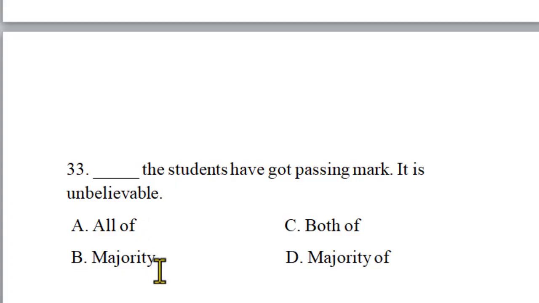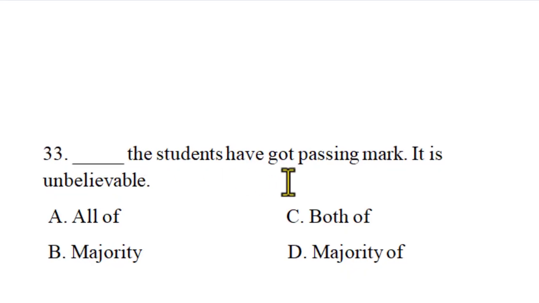"Majority of the students": we cannot say "both of" if you are talking about two things; you can just use "both the students." But for more than two, "majority of the students have got passing marks, it's unbelievable." Majority plus the preposition "of" is true, so the answer is "majority of."